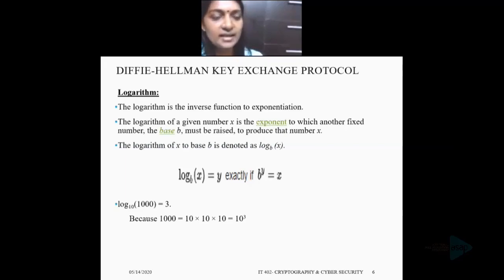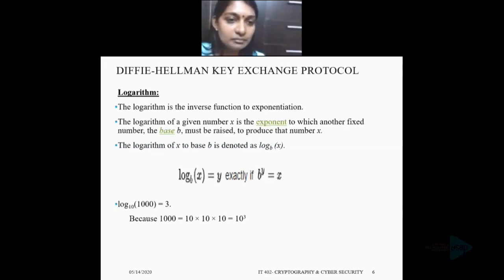In the simplest case, the logarithm counts the number of occurrences of the same factor in repeated multiplication. The logarithm of a number x to the base b is denoted as log of x to the base b. Here, log of x to the base b is equal to y exactly if b raised to y is equal to x.